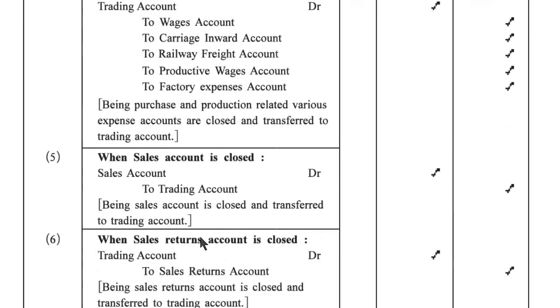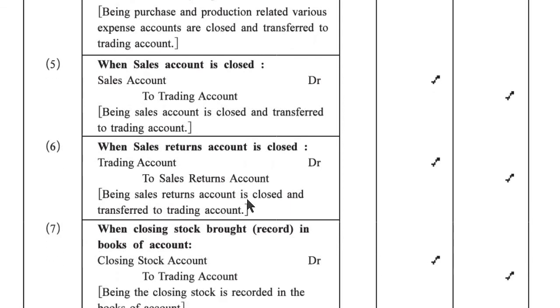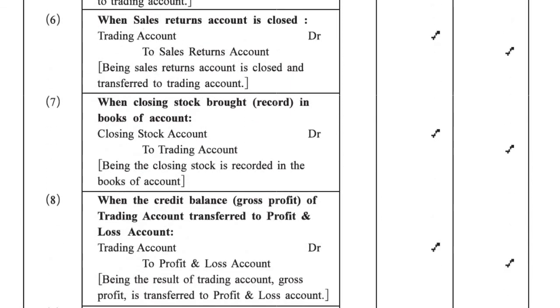When the sales account is closed: sales account debit to trading account, being sales account closed and transferred to trading account. Sixth, when the sales return account is closed: trading account debit to sales return account, being sales return account closed and transferred to trading account.